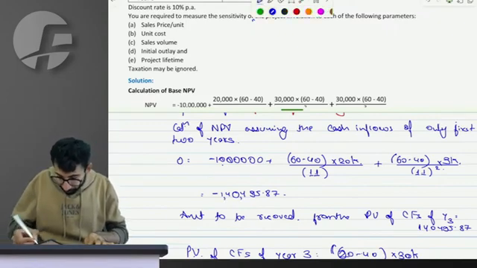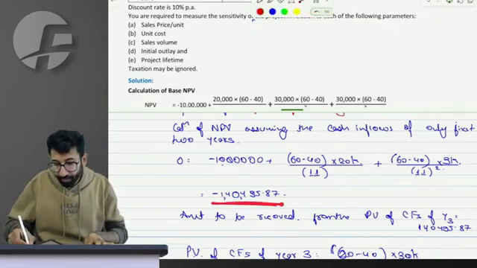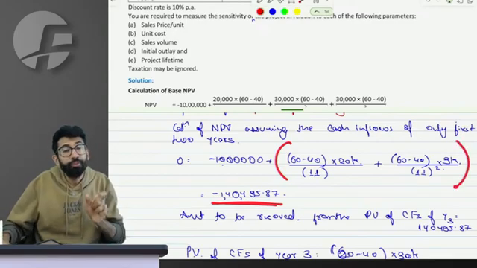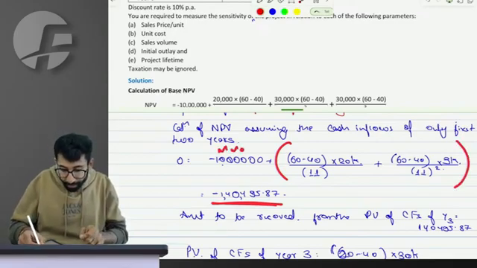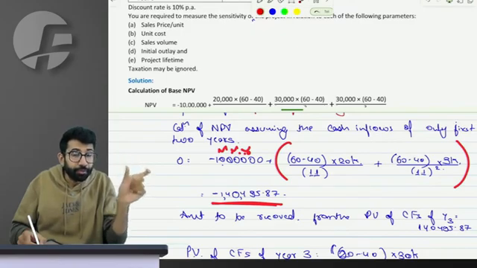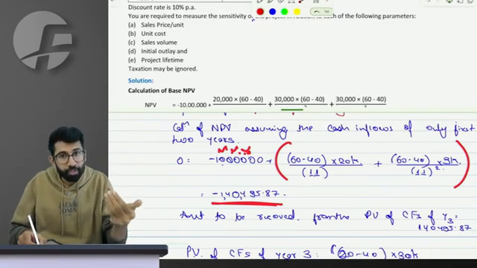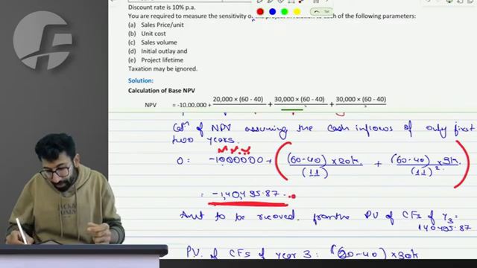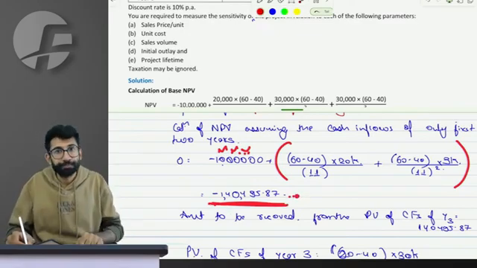Using the cash flows of 2 years, out of 10 lakhs, I am able to recover a significant value of the initial outflow. Only 1,40,495 I could not recover.